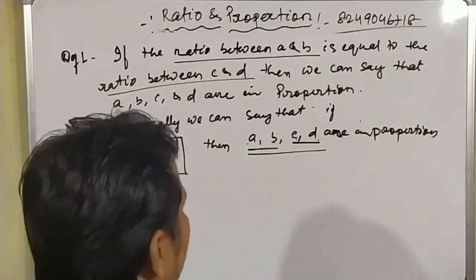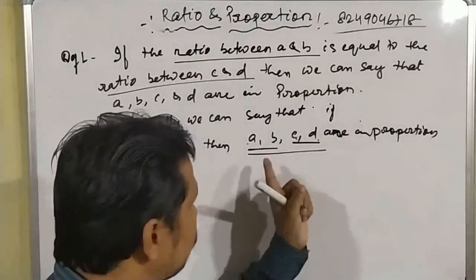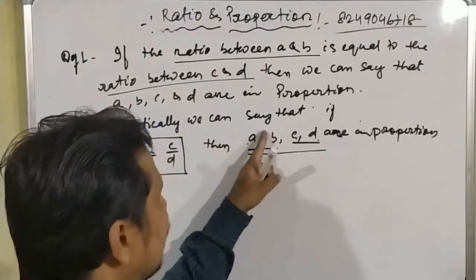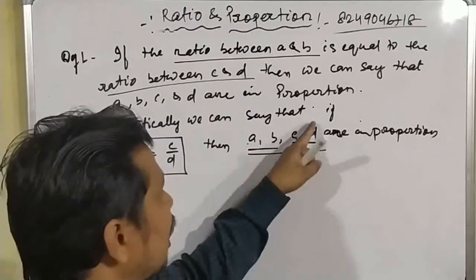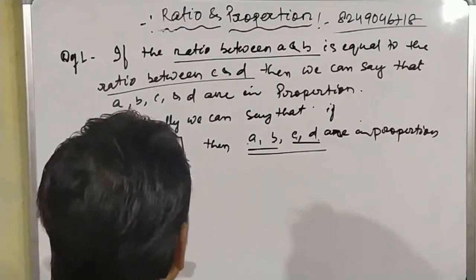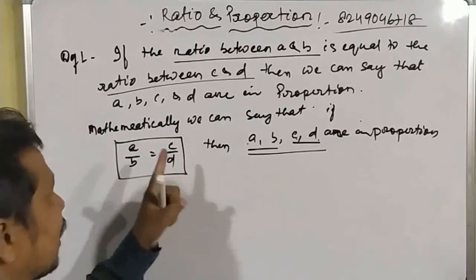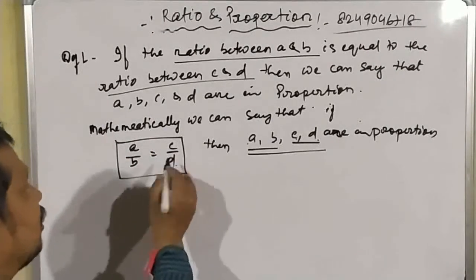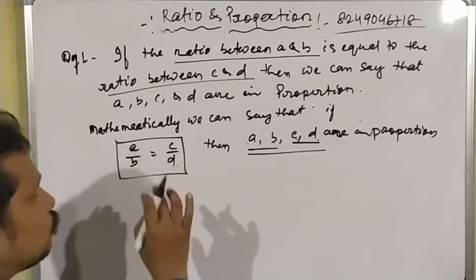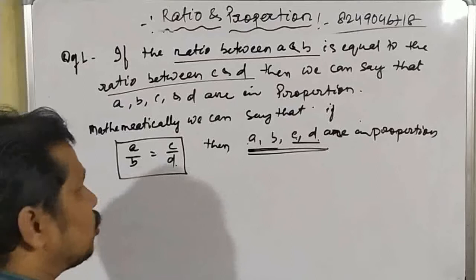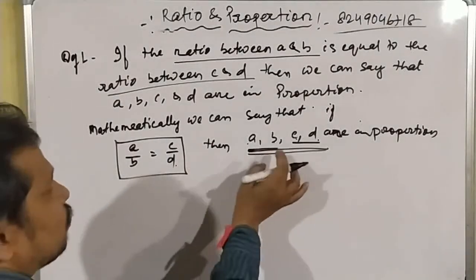Mathematically, how can we check whether numbers are in proportion or not? If four numbers are given, the first number is A, the second number is B, the third number is C, and the fourth number is D. First we have to find the value of A by B, and then secondly we have to find the value of C by D. If the value of A by B is equal to C by D, then we can say that A, B, C, D are in proportion. So this is the first condition to check whether the numbers are in proportion or not.